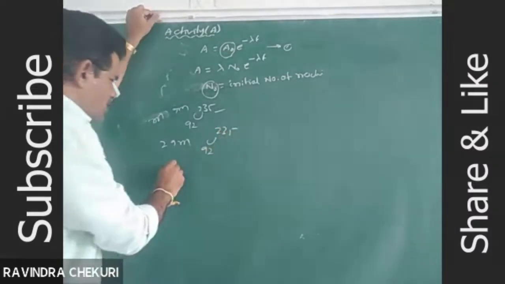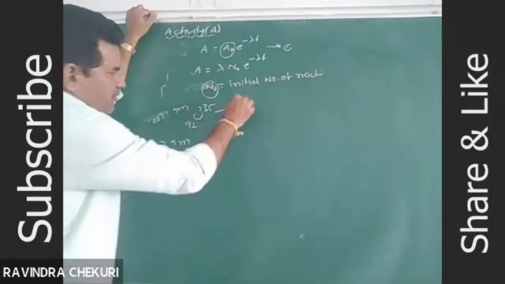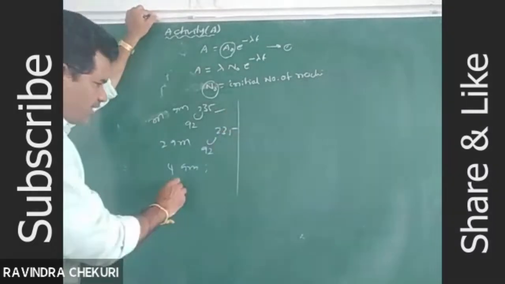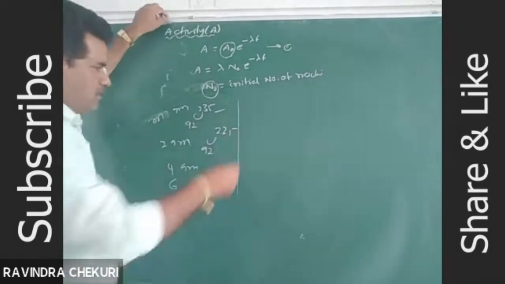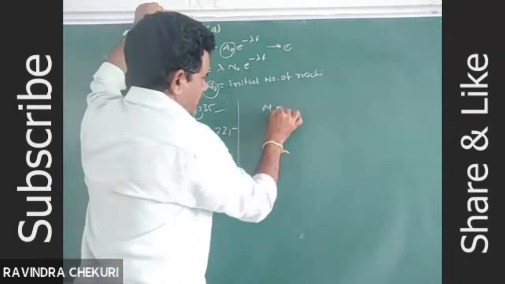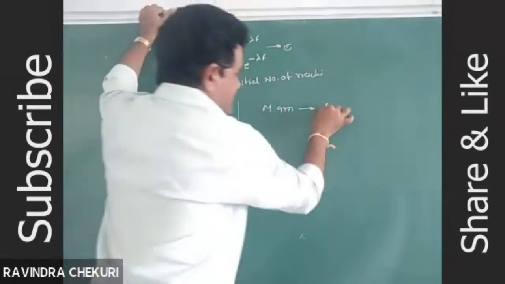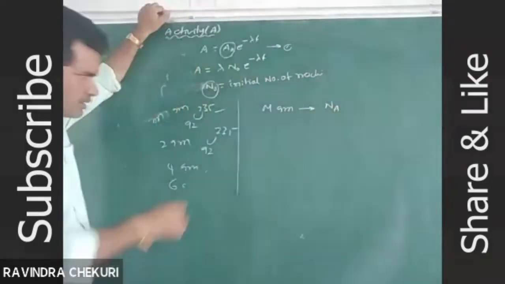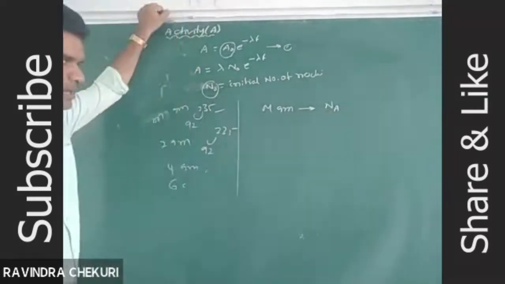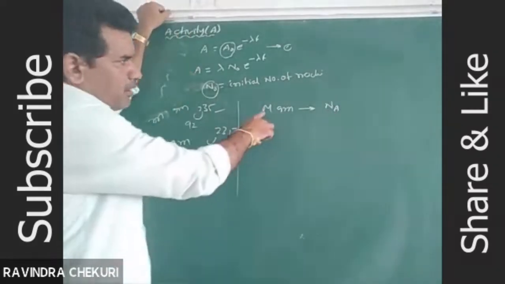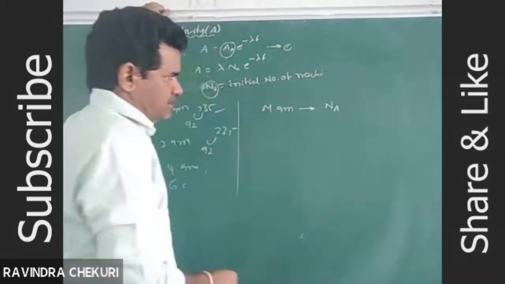Or 4 grams, 5 grams, 6 grams of uranium 92 235 contains how many atoms? The molecular weight, M grams, of any nuclear substance contains Avogadro number of atoms. So 235 grams of uranium contains Avogadro number of atoms.